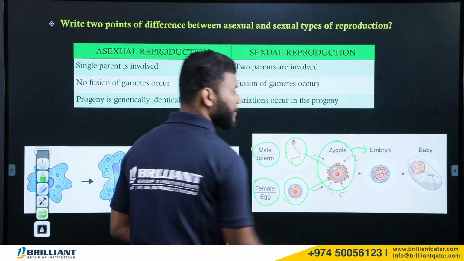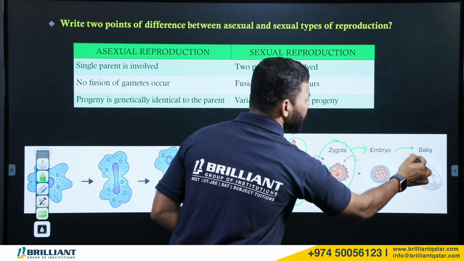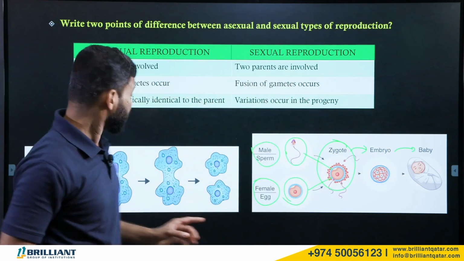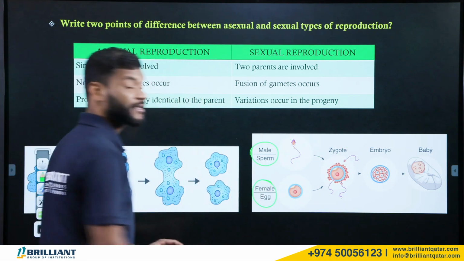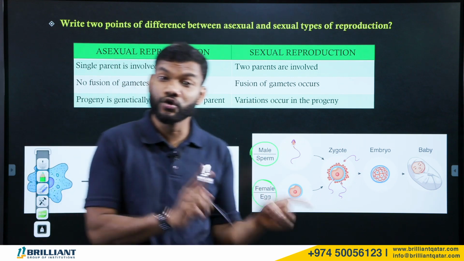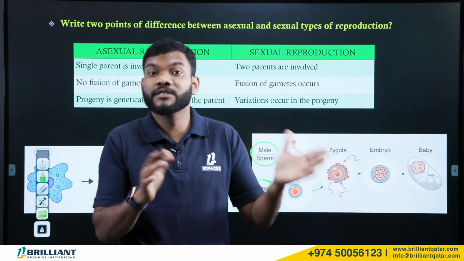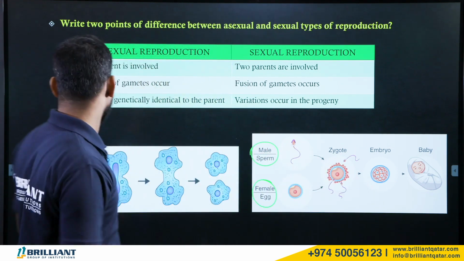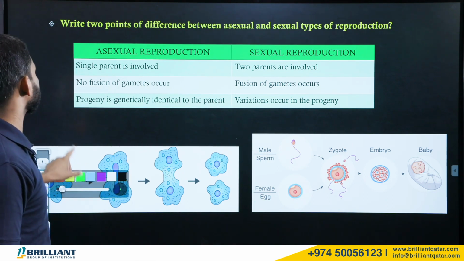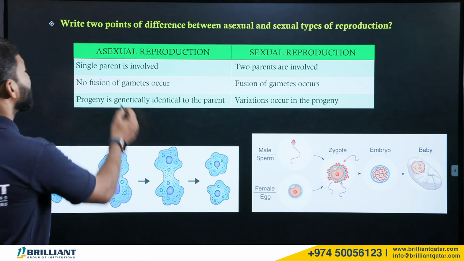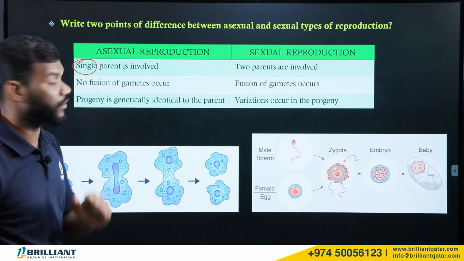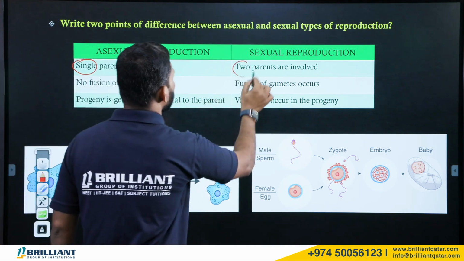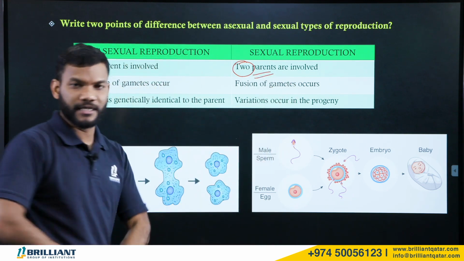Zygote will develop into an embryo, which will develop into the offspring. But here you need two parents. In sexual reproduction, you need two parents to produce the two different gametes. So that is the main difference. Let us discuss the main differences. One, in asexual reproduction, a single parent is enough, but in sexual reproduction, two parents are needed.